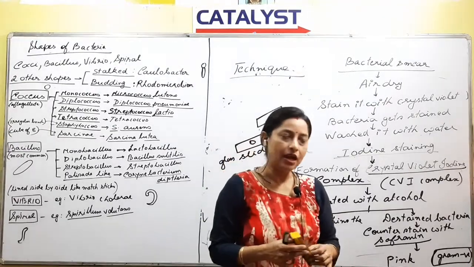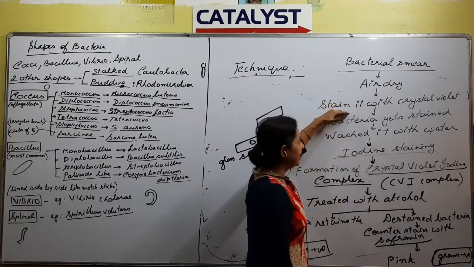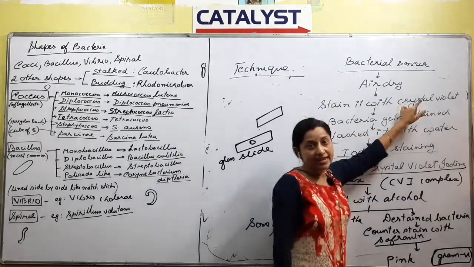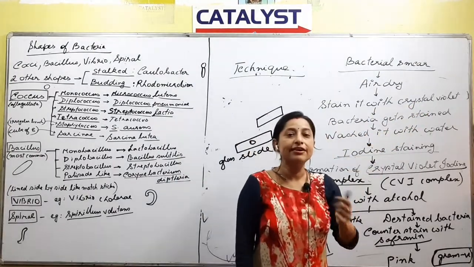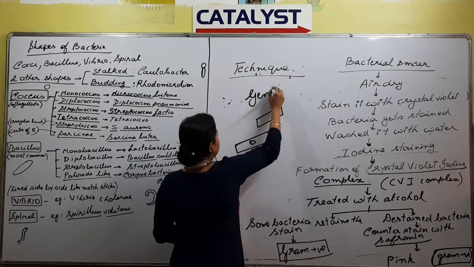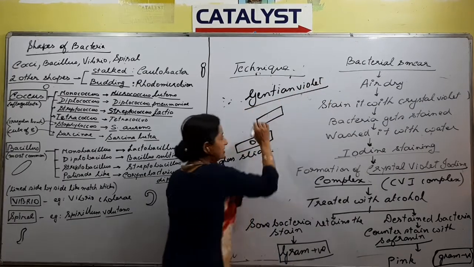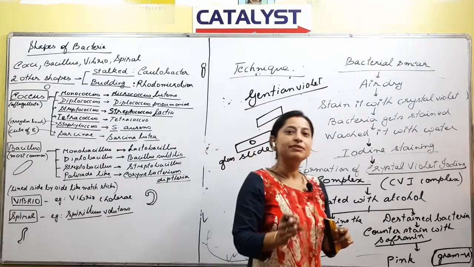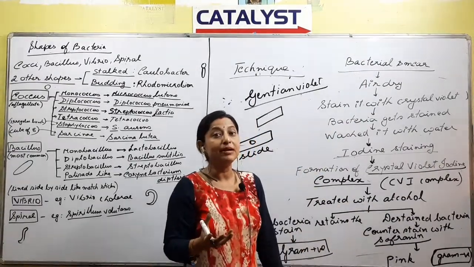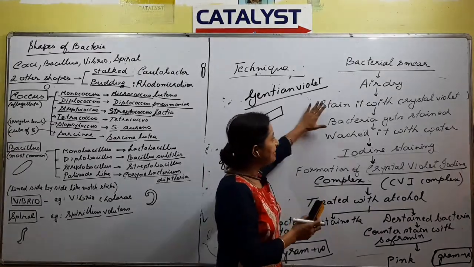Okay. Then we'll go to the next thing. Once we have done this, we go for the main thing, that is staining. The color that we use is called crystal violet, that is also called what? Gram stain, and another name is gentian violet. It is the same thing: gram stain or crystal violet or gentian violet. And what would be the color of the stain? Obviously purple or violet. So we stain the bacteria with that stain.